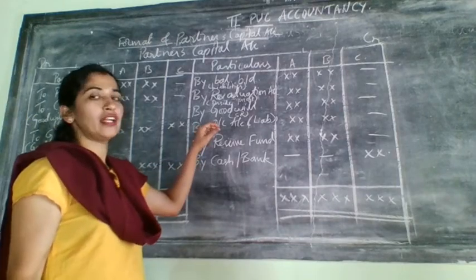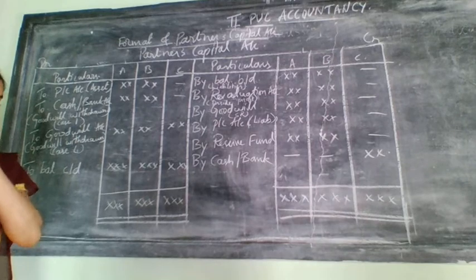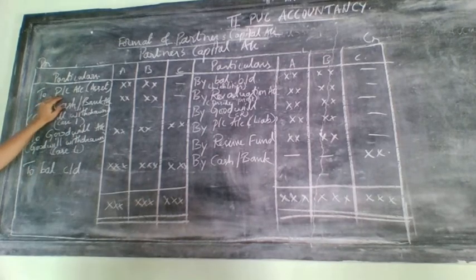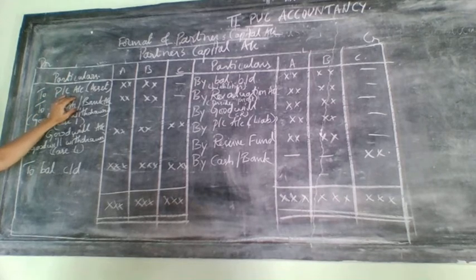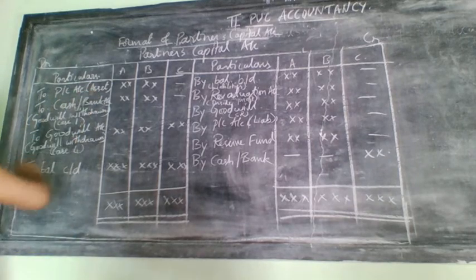Suppose the profit and loss account is given on the asset side of the old balance sheet, then that profit and loss account will come on the debit side of the partners' capital account. If it is on the asset side, we need to consider this as loss.